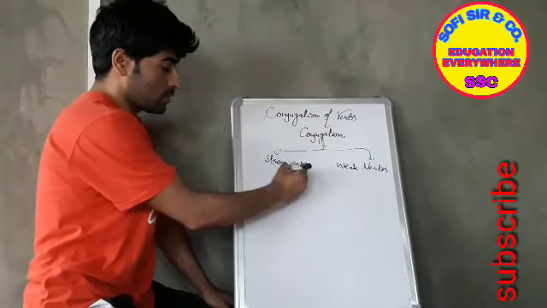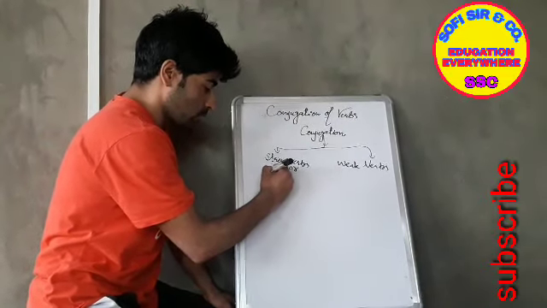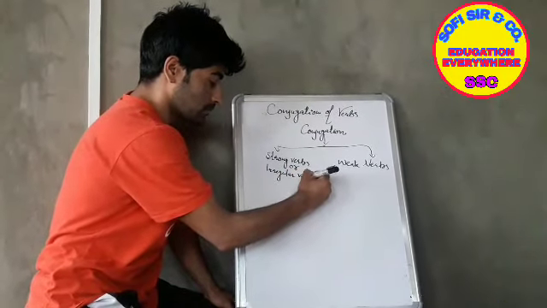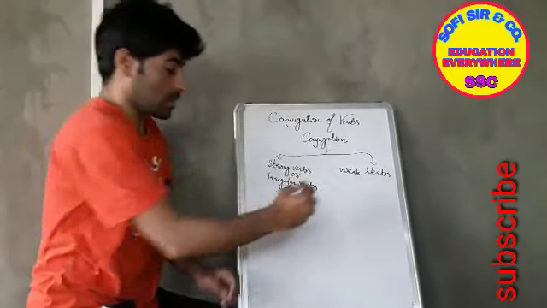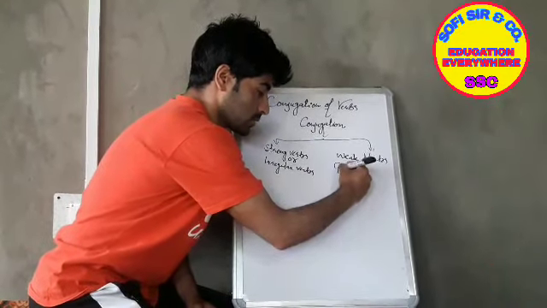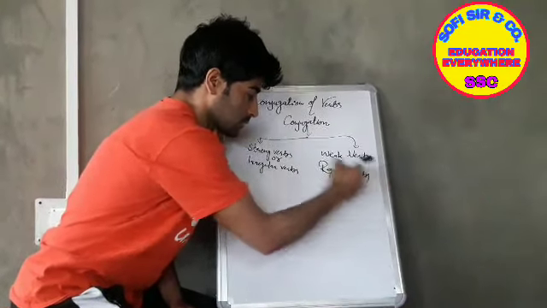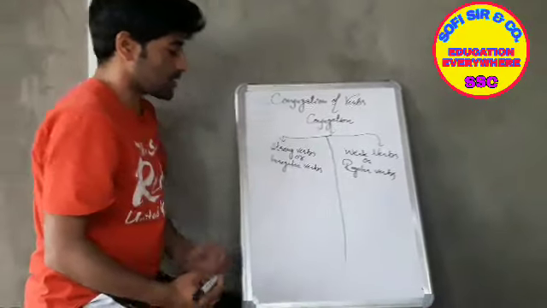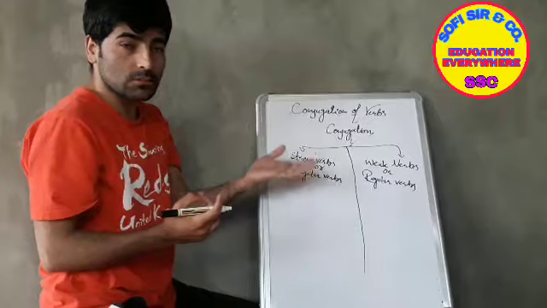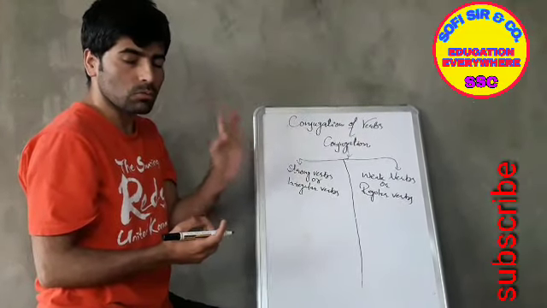Strong verbs are also known as irregular verbs, and weak verbs are also known as regular verbs. Today we are going to discuss what strong verbs or irregular verbs are and what weak verbs or regular verbs are. And I hope inshallah you will understand, I will make you understand.